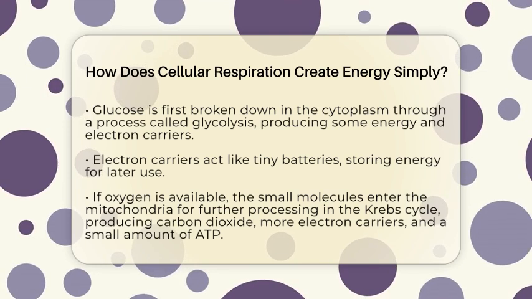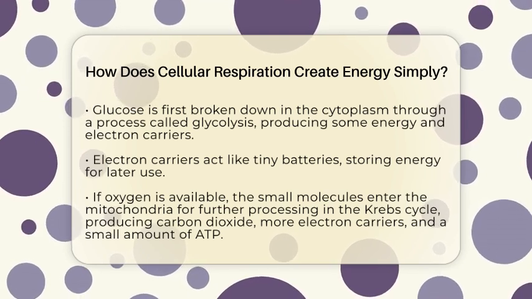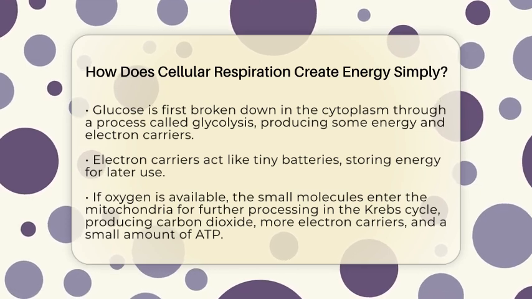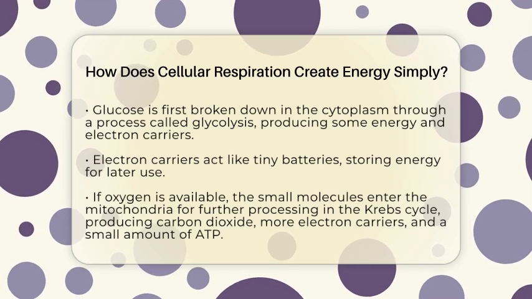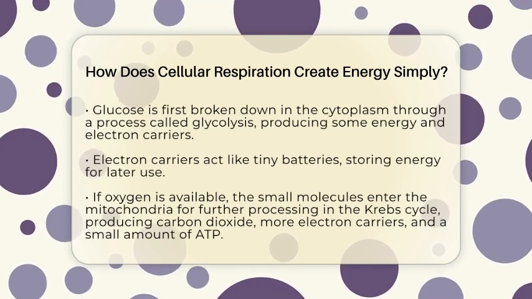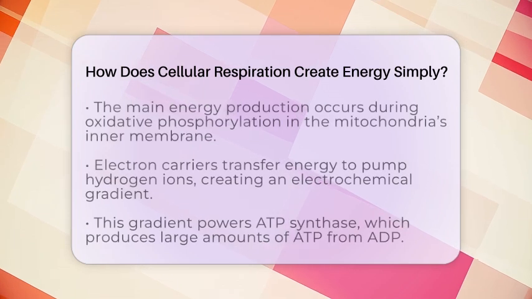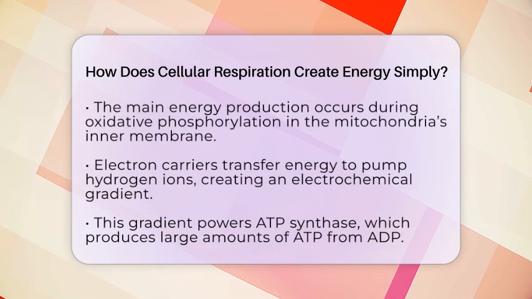Next, if oxygen is available, the small molecules from glycolysis move into the mitochondria. There, they go through a series of steps called the Krebs cycle or citric acid cycle. This cycle releases carbon dioxide, which you breathe out, and makes more electron carriers. It also produces a small amount of energy in the form of ATP, which is the main energy your body uses.